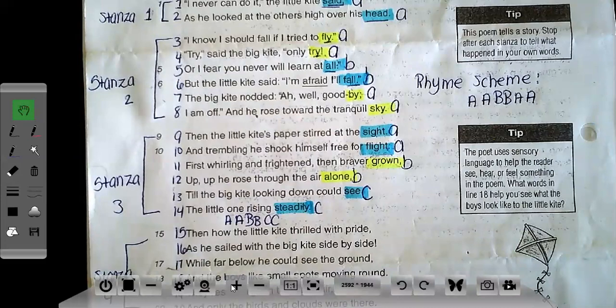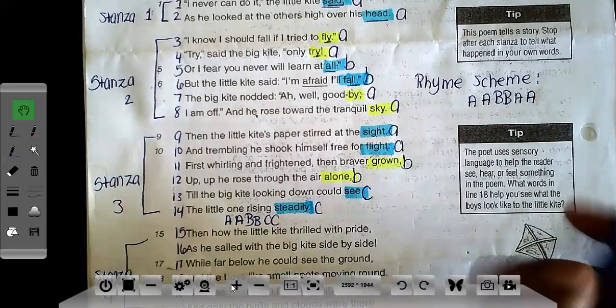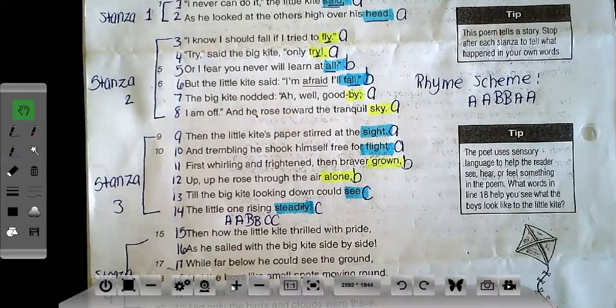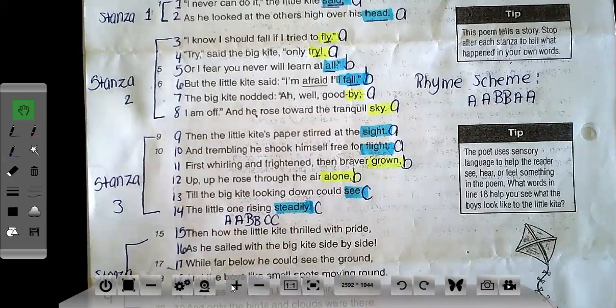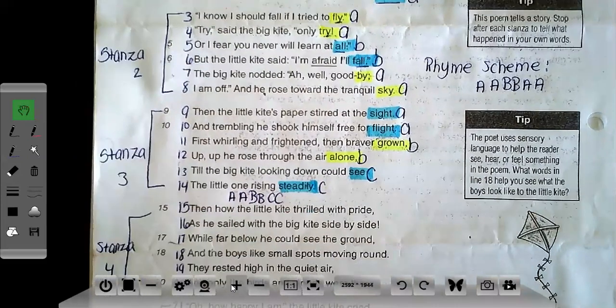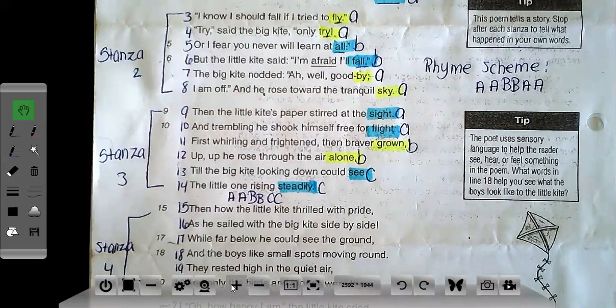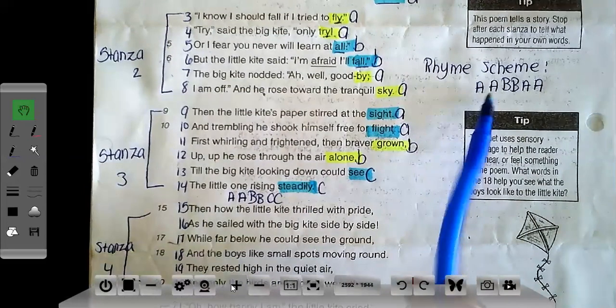It's just like if you had a pattern where you were doing math and you would have a pattern of shapes, where maybe the first one is a triangle, then the next one's going to be a circle and a square, then the next one's a triangle. So you'll have it where every 3 shapes is a triangle. Okay, so here with our rhyme scheme, it's the same thing. You're putting the words in a rhyming order.